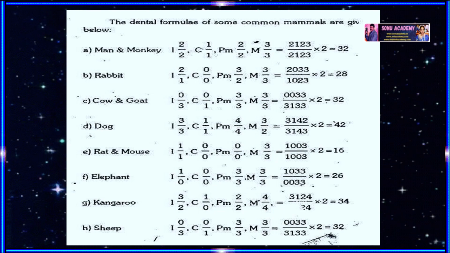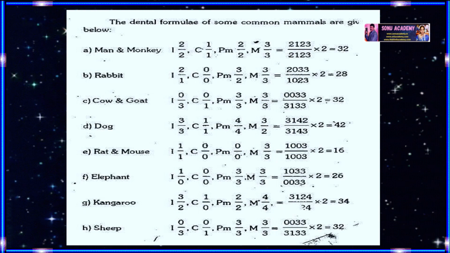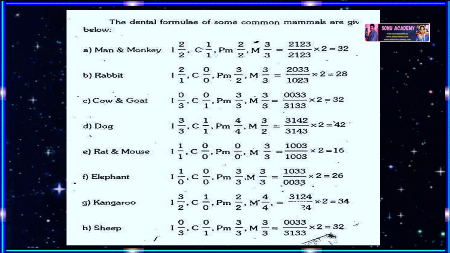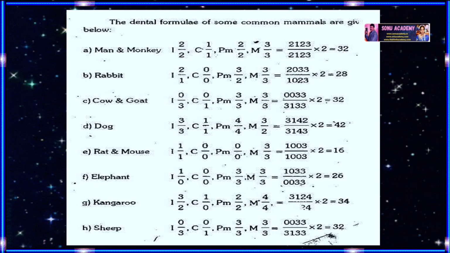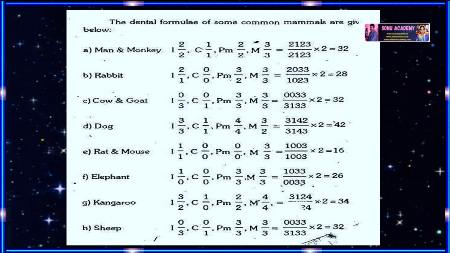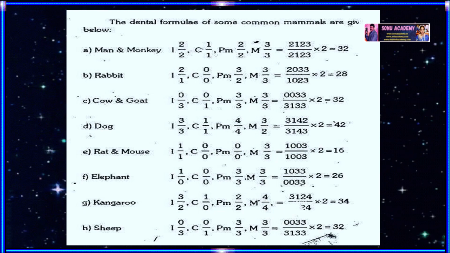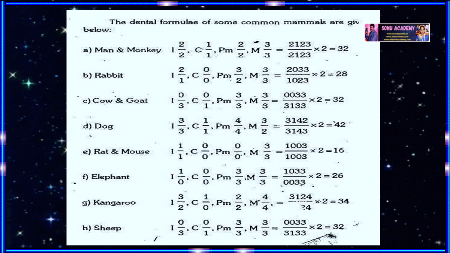Now let us discuss the dental formula of cow and goat. Cow and goat both have incisors 0 by 3, canines 0 by 1, premolars 3 by 3, molars 3 by 3. So the dental formula of cow and goat is 0033 by 3133 into 2 means 2 sets. So the total number of teeth is 32.